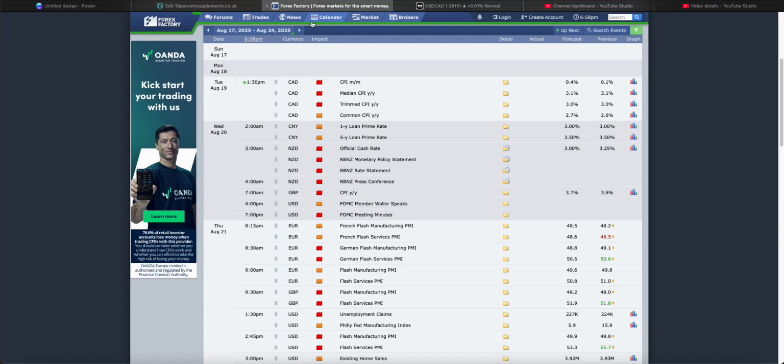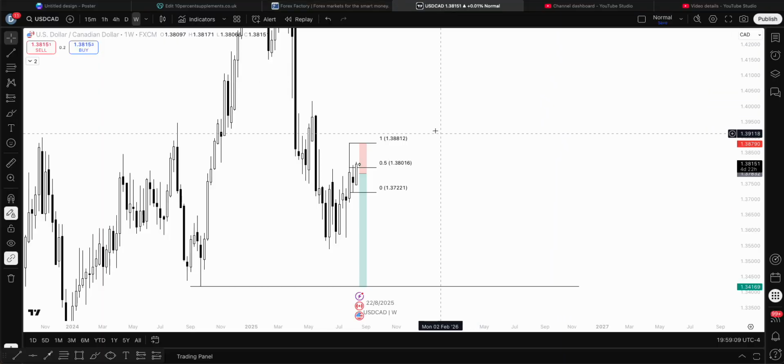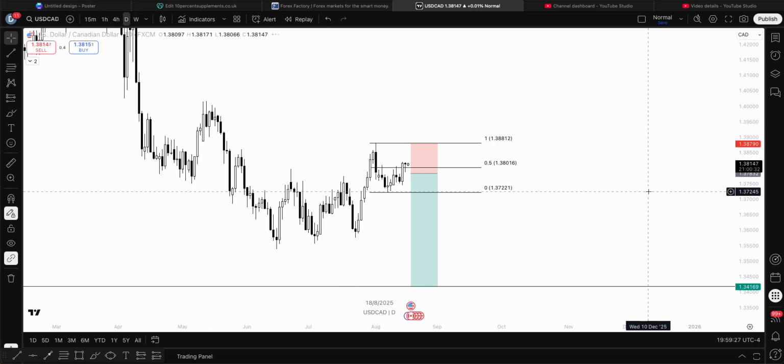Now, why are we still confident? Because we have CPI coming up for the CAD on the Tuesday, and we need inflation to come in hot. Right now, logically, if we look at the technical aspect, we're sitting in a premium. We have reason to believe the DXY is bearish. All we need is the sentiment on the CAD to be a little hot, and price here on a lagging pair could really catch up for us. Therefore, the position that we're in, we will continue to hold for the time being.